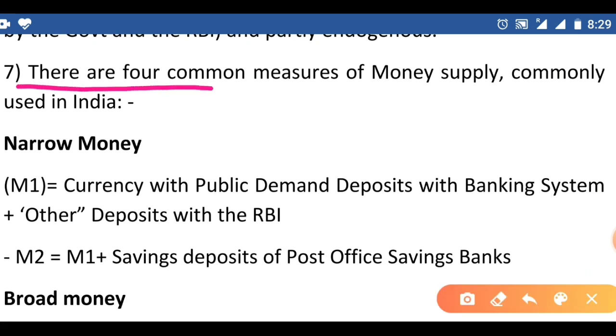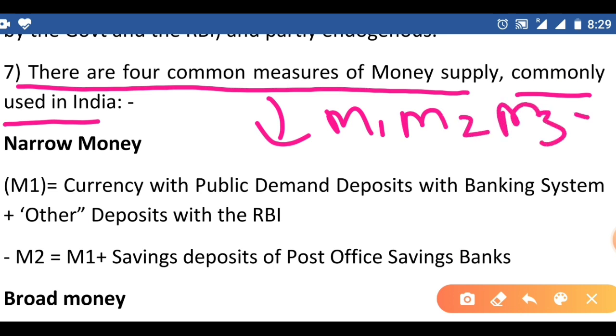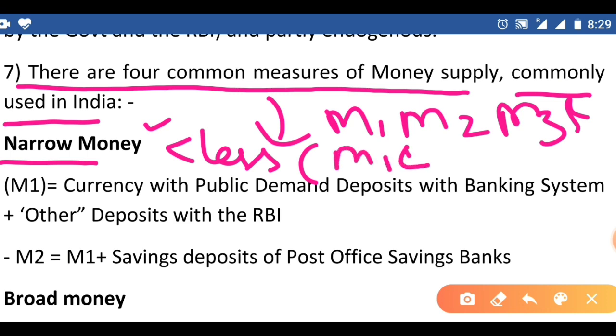There are four common measures of money supply commonly used in India. In order to measure the money supply, we have four common measures: M1, M2, M3 and M4. Narrow money is nothing but less liquidity money. In narrow money we have M1 and M2.